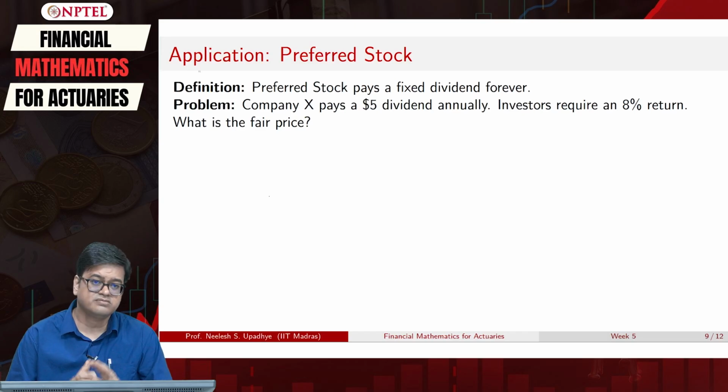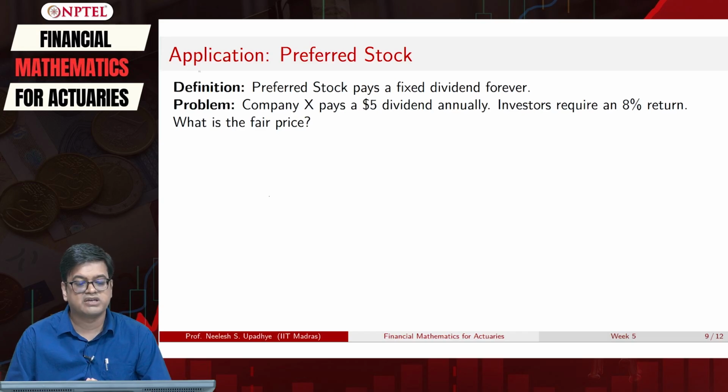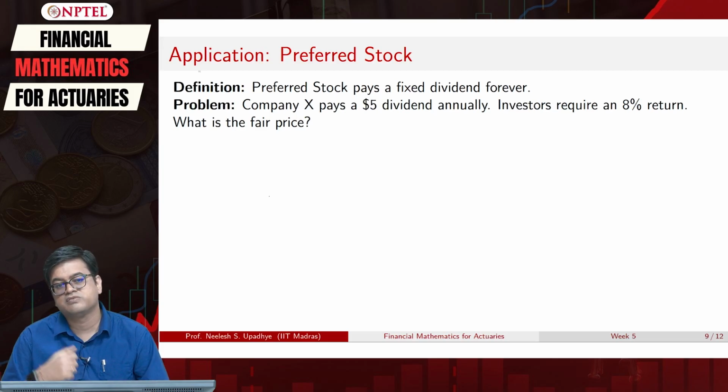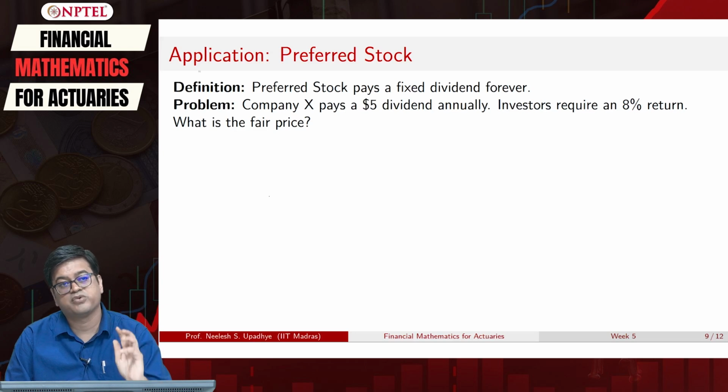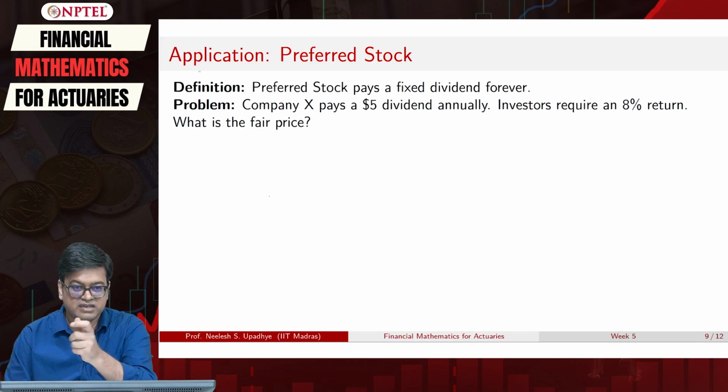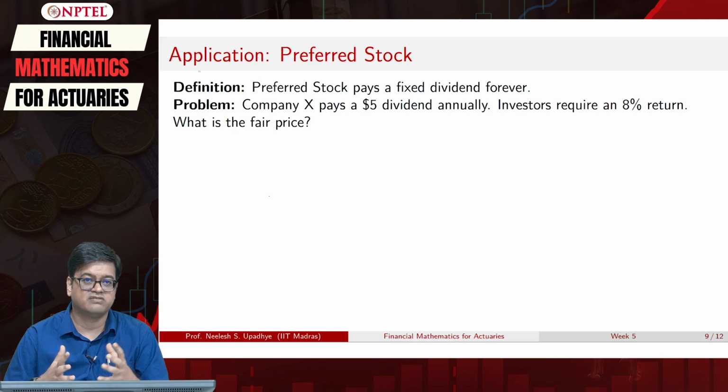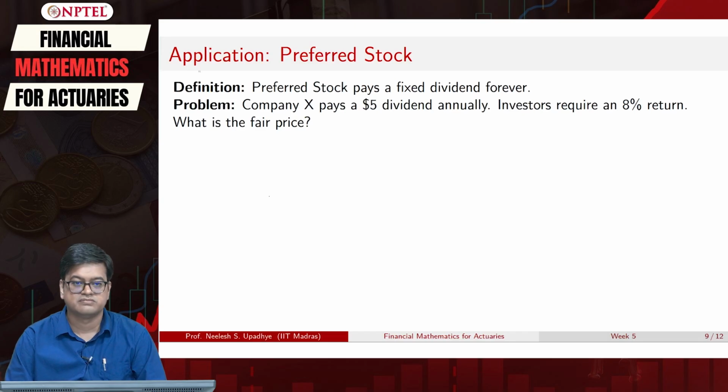Now I have to bring in that golden goose principle. What is the golden goose here? What is the golden egg here? Naturally, the dividend is the golden egg, and the golden goose is the price that I am going to pay to have that golden egg forever.